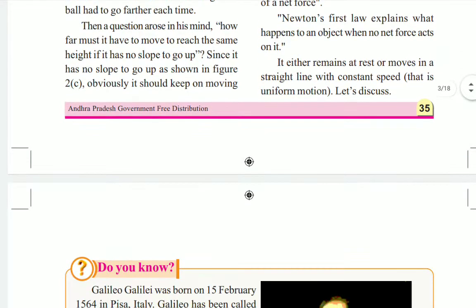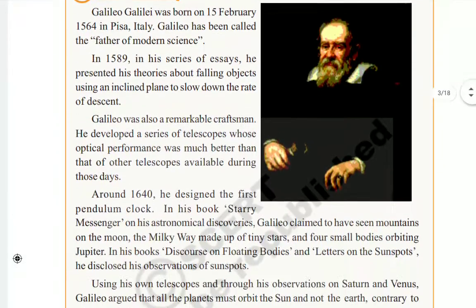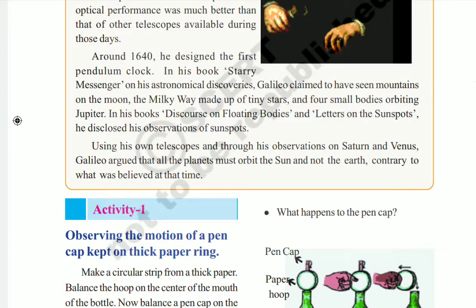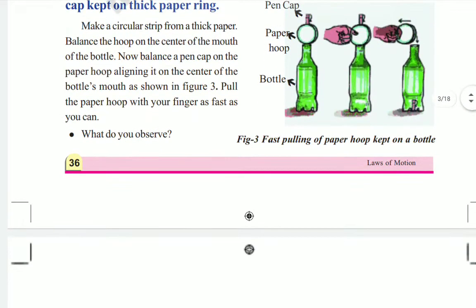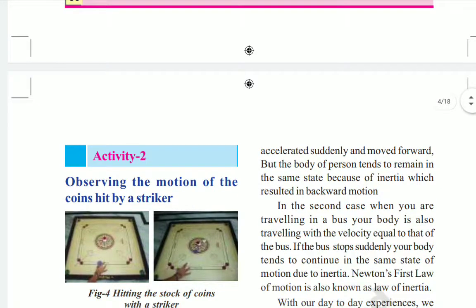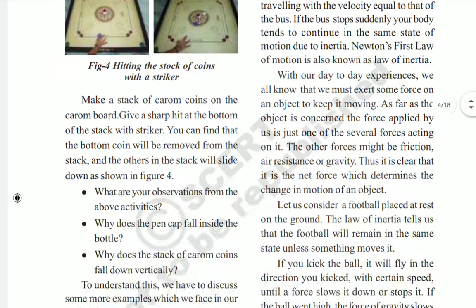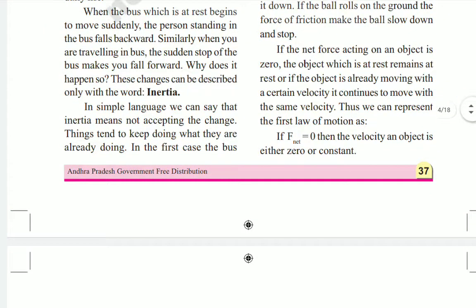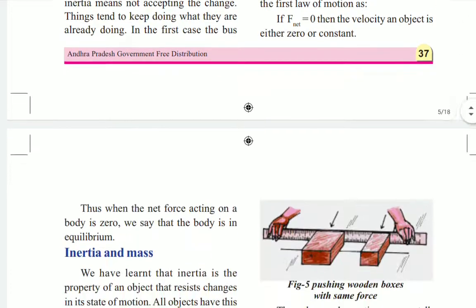Here we have two types, children: one is static inertia and the second is dynamic inertia. Static inertia means whenever the object is at rest, it always wants to stay at rest. Dynamic inertia means whenever the object is in motion, it always wants to stay in the same motion. Finally, inertia depends upon the mass of the object. The object which has more mass has more inertia. So this is about Newton's first law, children.